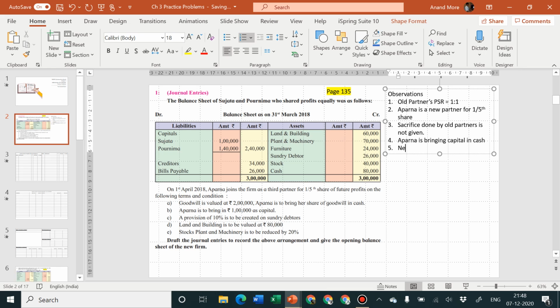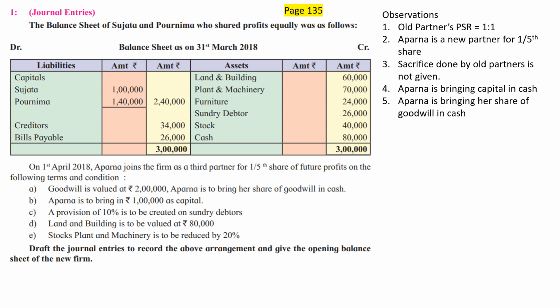Aparna is bringing her share of goodwill in cash. Where is it given? This point number 5, how I have observed it, is coming from adjustment number A. Goodwill is valued at rupees 2 lakh, but sir, this is goodwill valuation. Goodwill valuation means it is the value of the firm's goodwill. So how can you conclude that Aparna has brought her share of goodwill in cash? Because the second part of the sentence in adjustment number A clearly states that Aparna is bringing her share of goodwill in cash. So there is no tension for us.